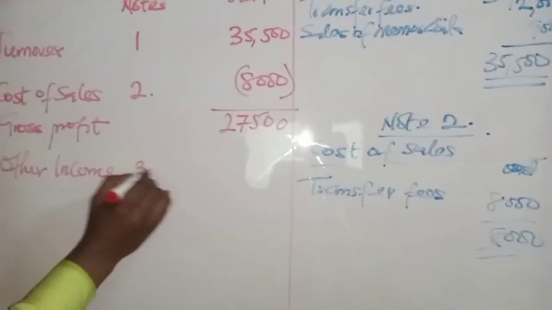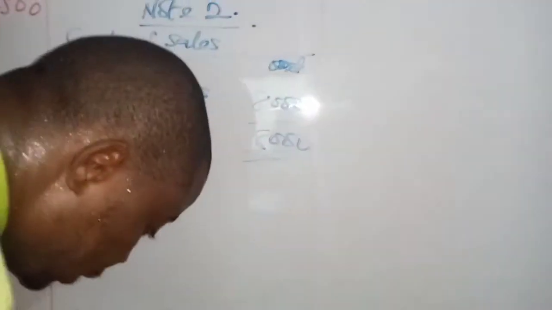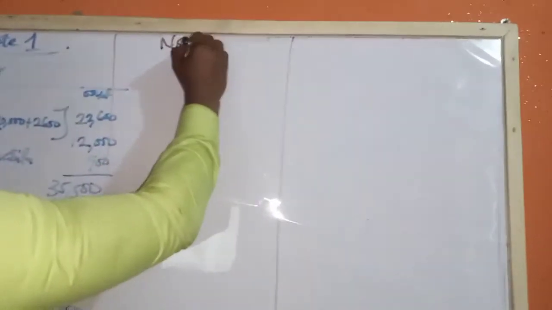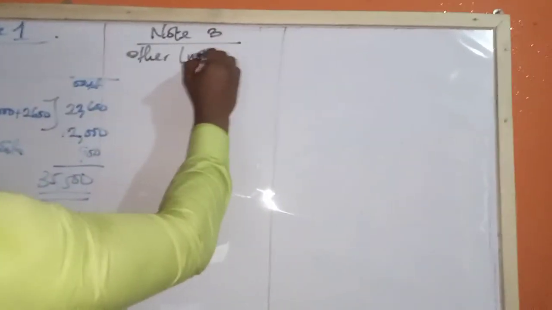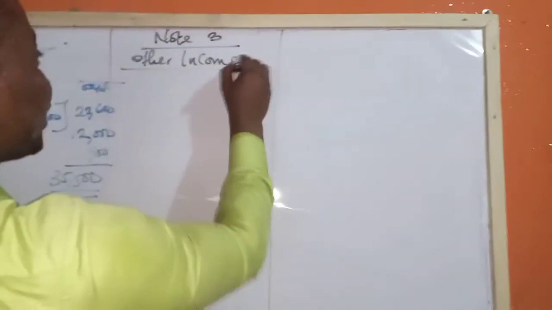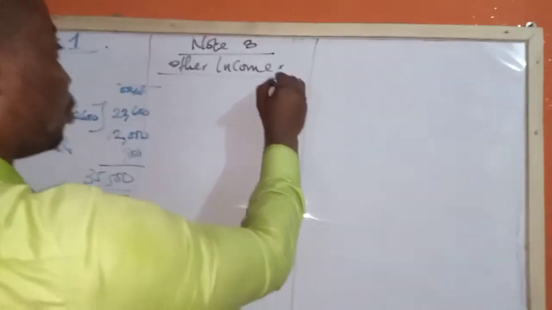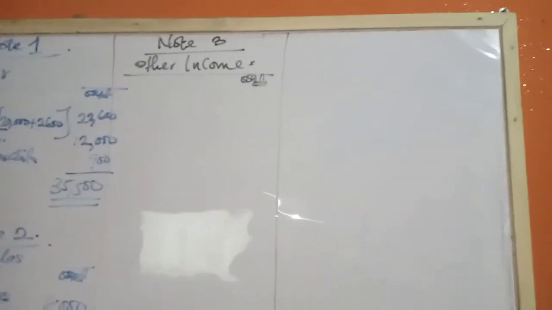So you can call that note 3. Let's call that note 3, and we put it here. So we have note 3. Let's call it other incomes. So other incomes made by the club. So what are the other incomes there?